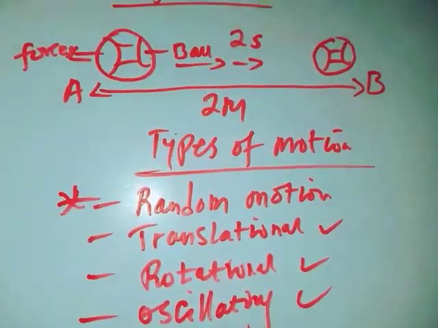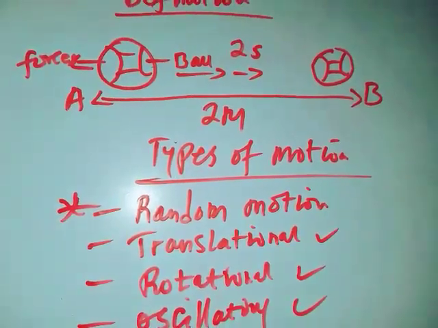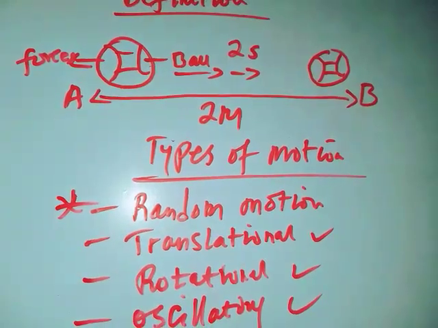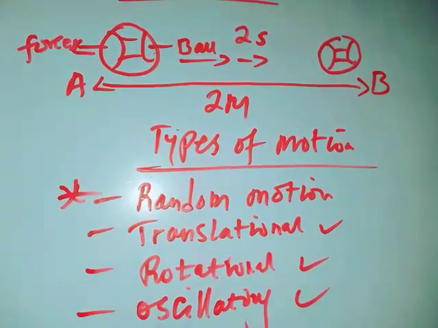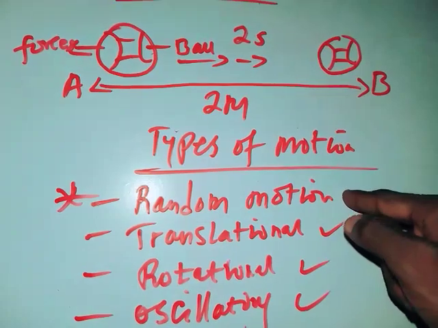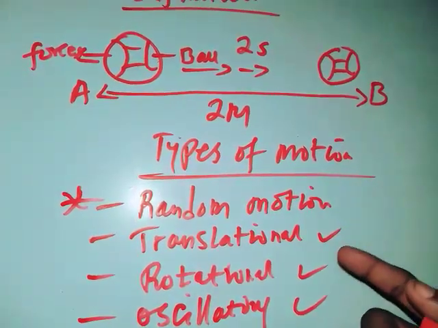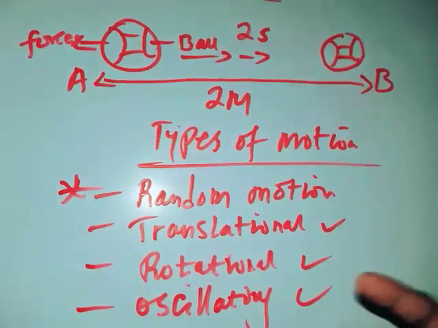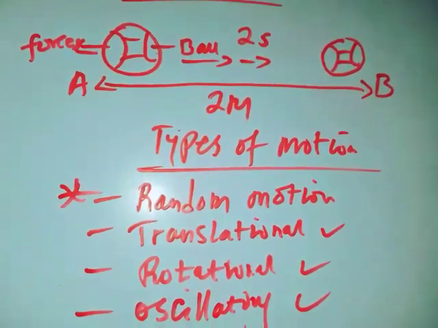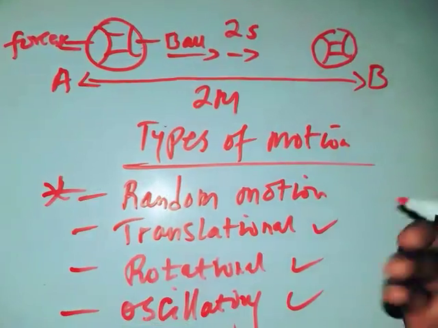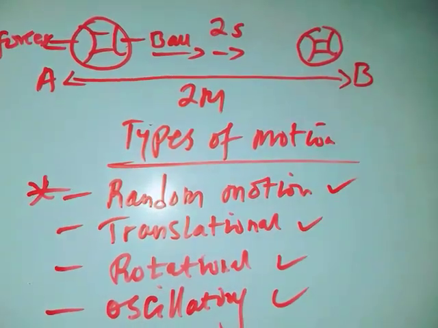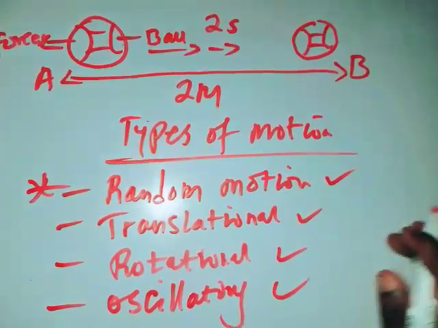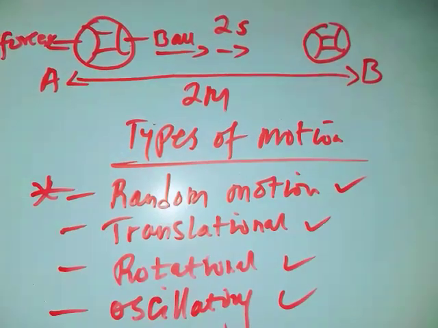What is random motion? An object moves randomly. It moves in an irregular way, that means it moves in a disorderly way. That is when we view motion to be a random motion. That object just travels in a way that has no direction.